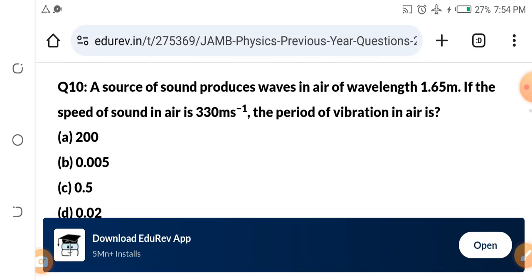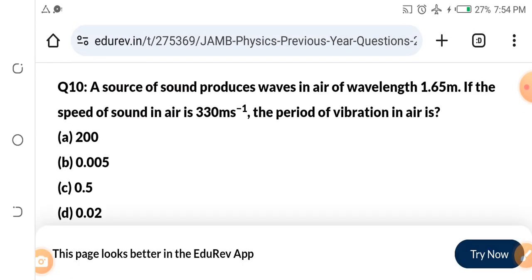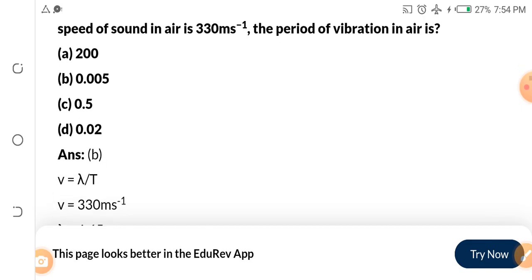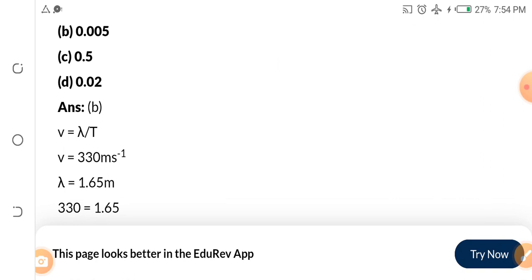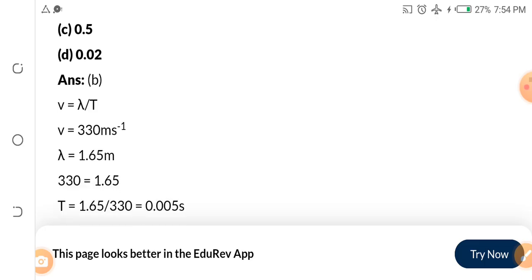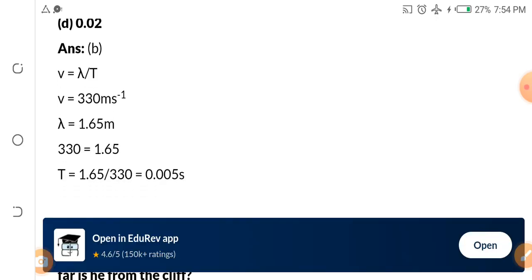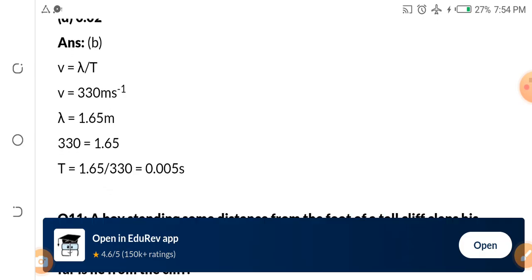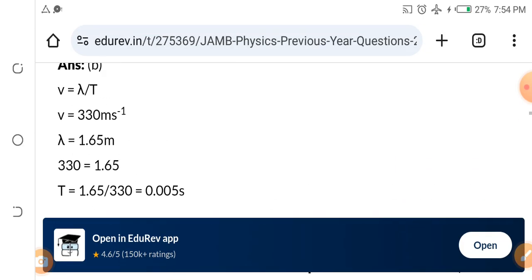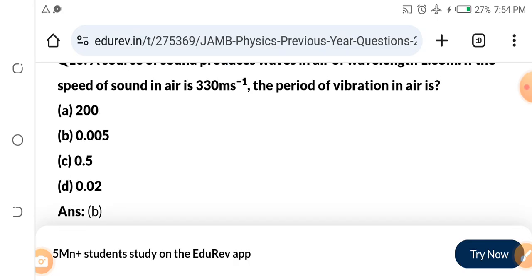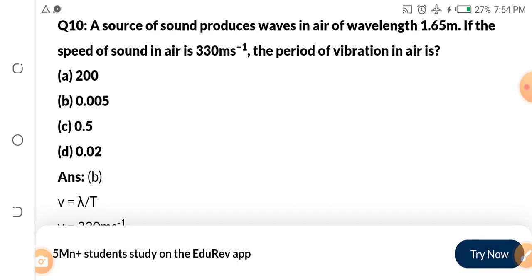Then wavelength, we are given 1.65 meters, and we are looking for T, which is the period. Since velocity is wavelength over time, you make T the subject of the formula, which gives wavelength over velocity, which is 0.005 seconds. Option B is the answer to question number 10.